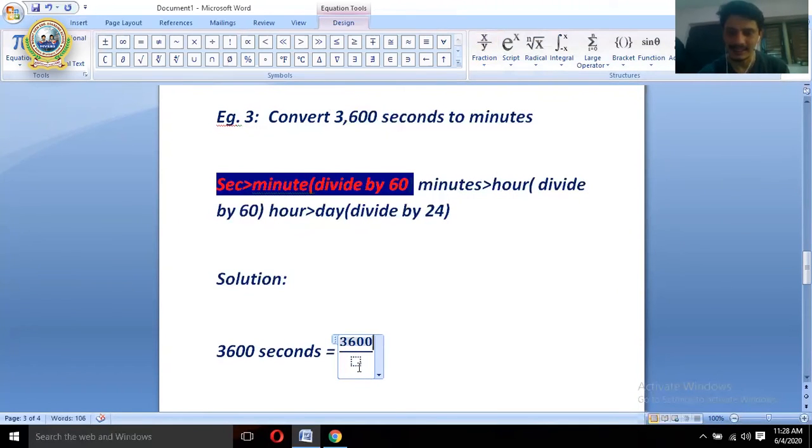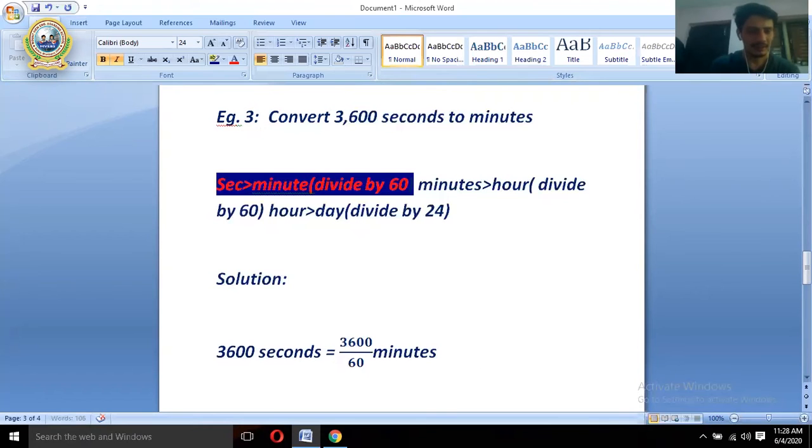3600 by 60. Now that becomes what? Minutes. Alright, now let us perform the calculation. Equal to should be at the right place. Now divide. What happens when 3600 is divided by 60?